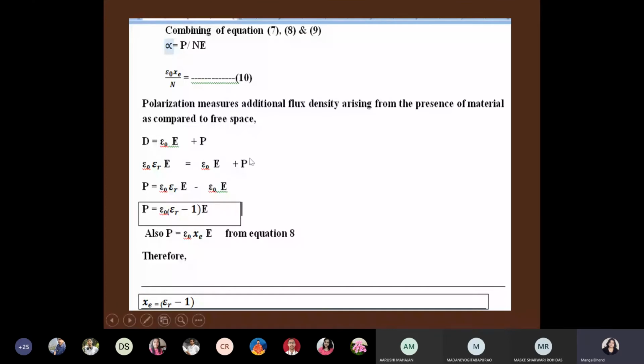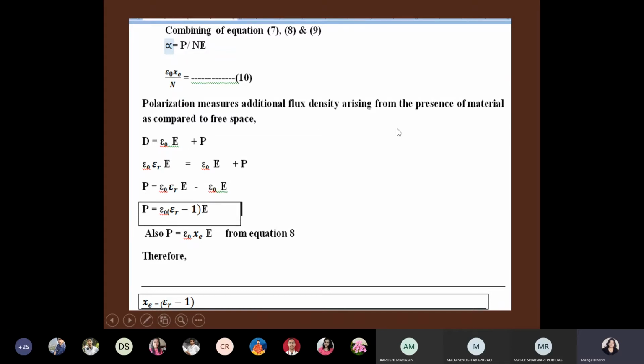Why the flux density increases when you change material from free space to some another material? Due to polarization phenomenon. You have understood what happens when electric field is absent, how dipole moments are there, how charges are there.